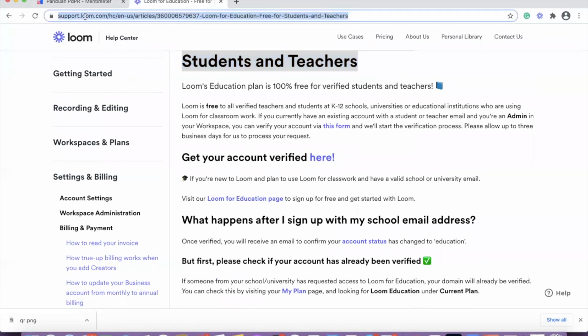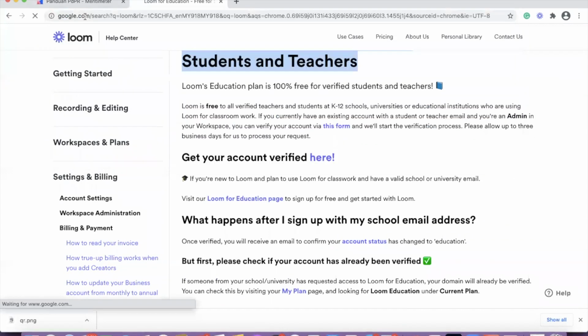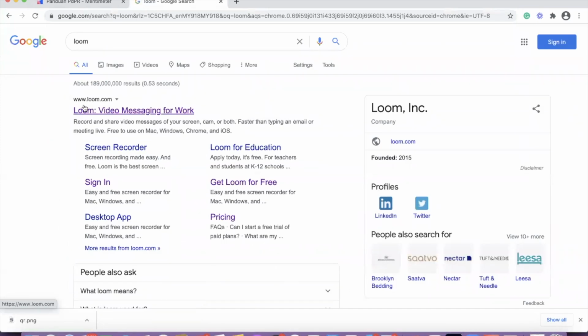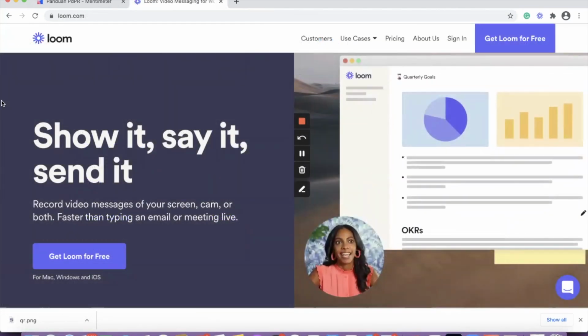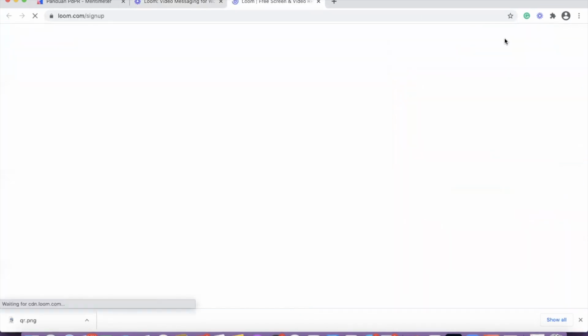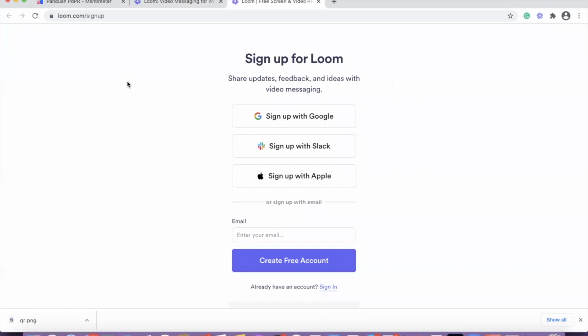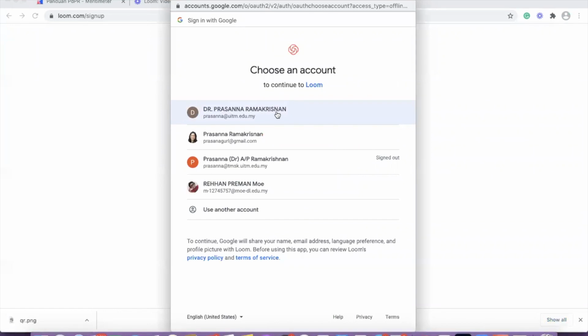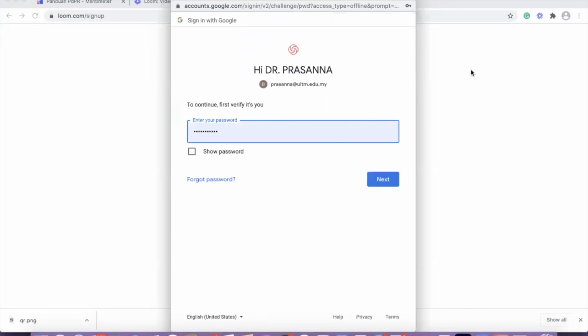So how do you do it? You go to Loom. If you're not sure, just type Loom. You will get loom.com. So this is the site that we're going to create the account. So get Loom for free. I'm going to sign up with my Google. So teachers can also sign up with their Google account. Okay, we, the university lecturers, also get a G Suite similar to the teachers. So I'm going to sign in by using this.